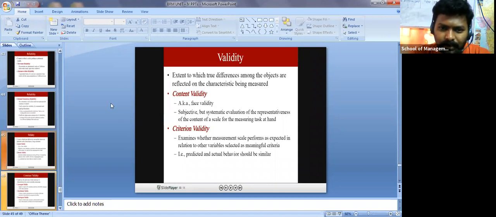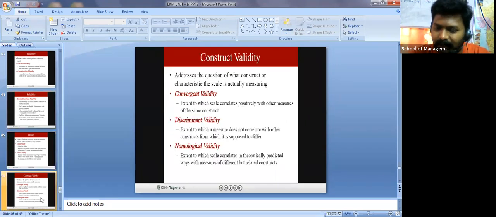So we have content validity, criterion validity, and construct validity. The ones we depend upon most are convergent, discriminant, and nomological validity. So what is convergent validity? The extent to which a scale correlates positively with other measures of the same construct.